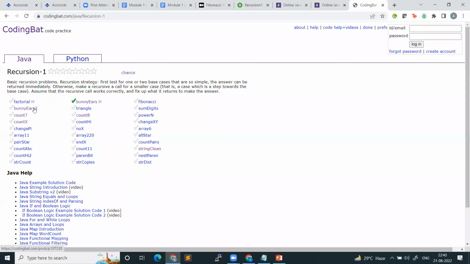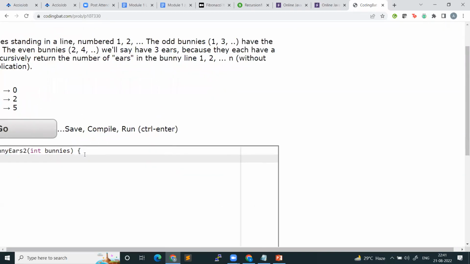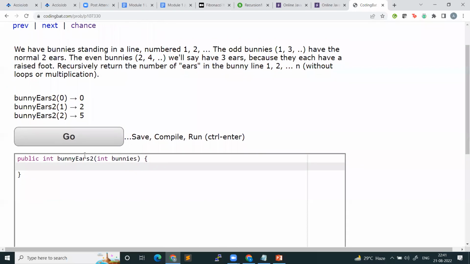Let's take bunny years 2. Okay, now let's read the question and then I'll ask you guys to come up with the recursive code. Spend a couple of minutes reading the question.